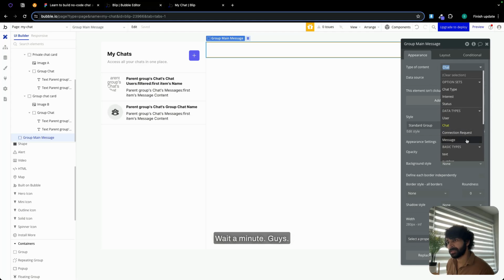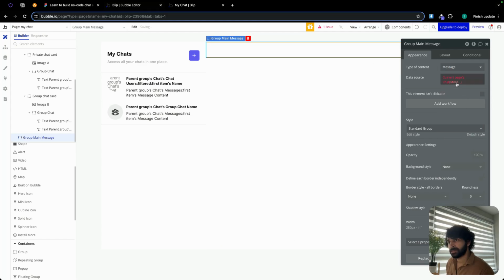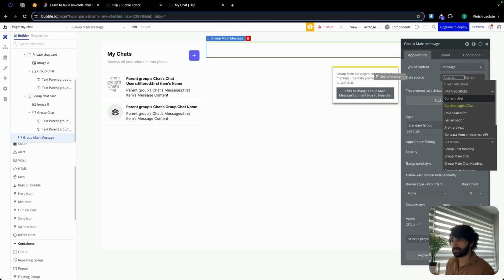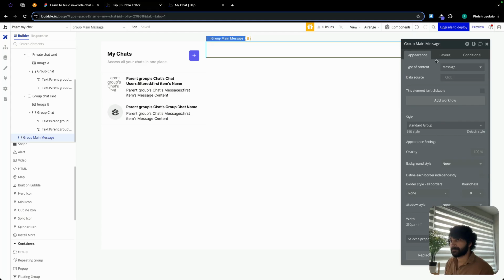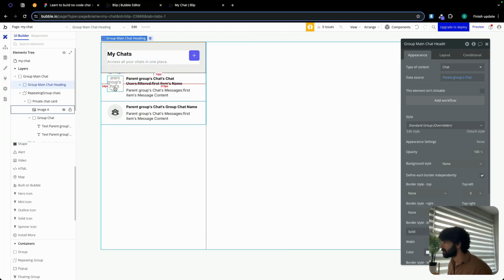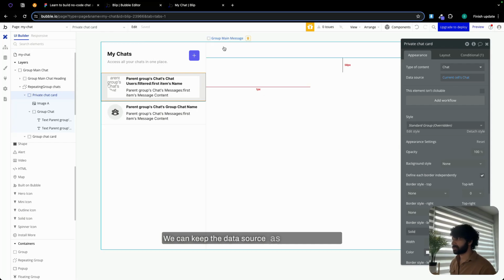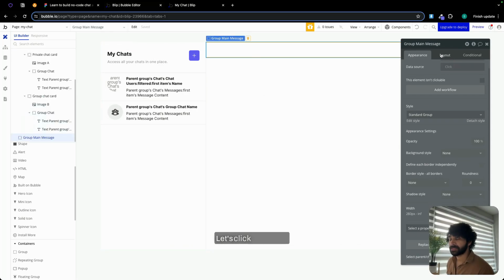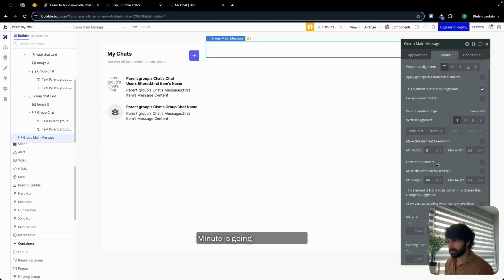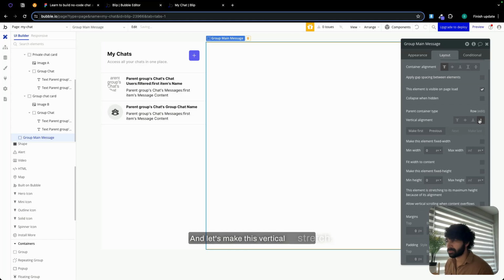As of now, let's not set data. So let me just check. Yeah, it's okay. We can keep the data source as blank. That's fine. Let's click on layout. Min width is going to be 0, min height is going to be 0 as well. And let's make this vertical stretch. Amazing.